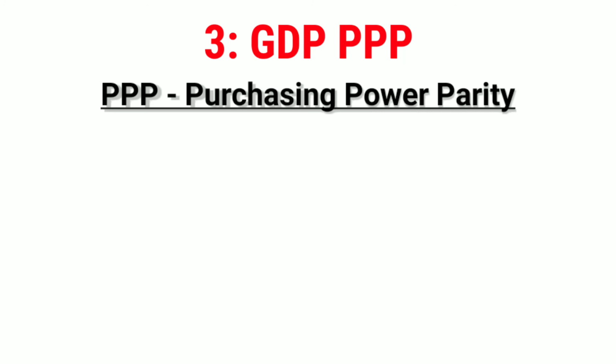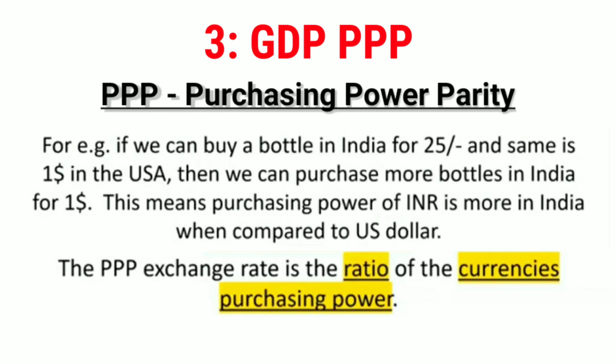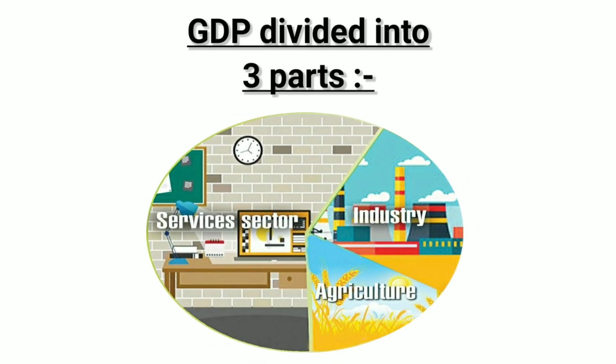Let us understand PPP exchange rate with an example. For example, if you can buy a bottle in India for 25 rupees and the same bottle in USA for $1, this means that the purchasing power of INR is stronger compared to the US dollar. Hence, PPP exchange rate can be defined as the ratio of currency's purchasing power. And guys, the GDP of a country is mainly divided into three parts: the agriculture sector, the industry sector, and the service sector.